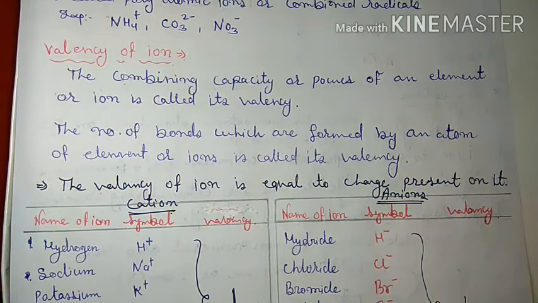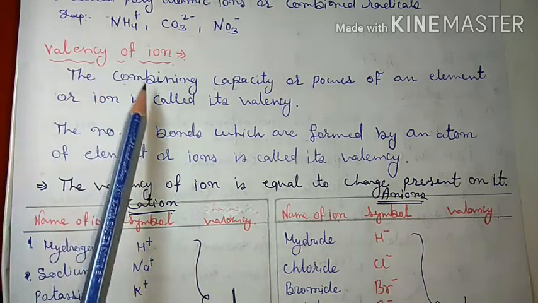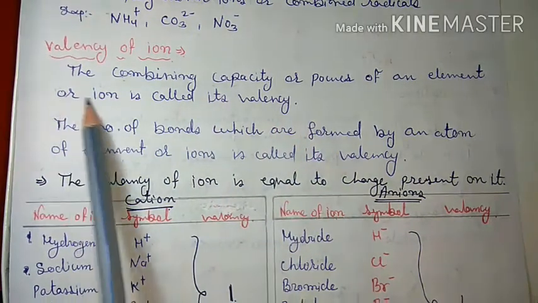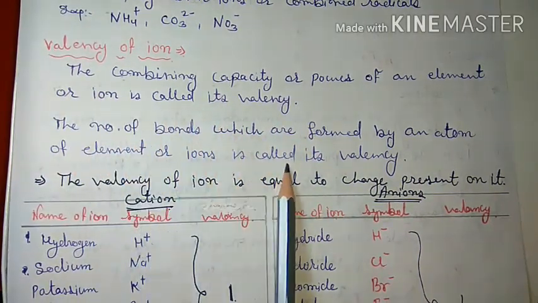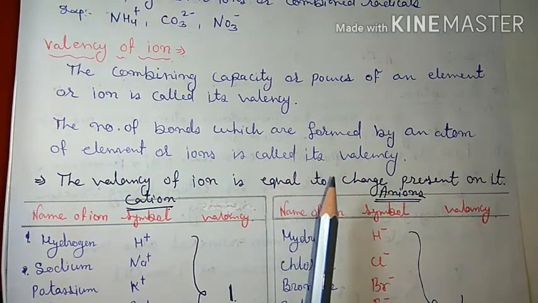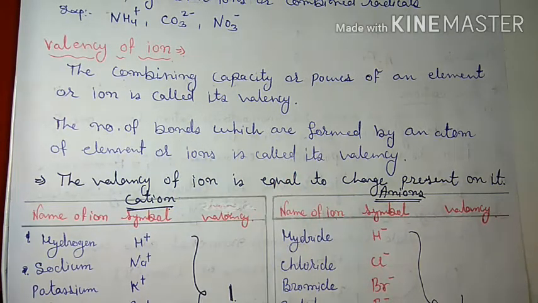Particularly if we discuss ions, then we can say that the combining capacity of an ion is called valency, or the number of bonds which are formed by an ion is called its valency. The valency of an ion is always equal to the charge present on it.